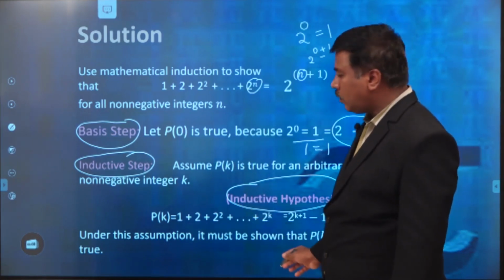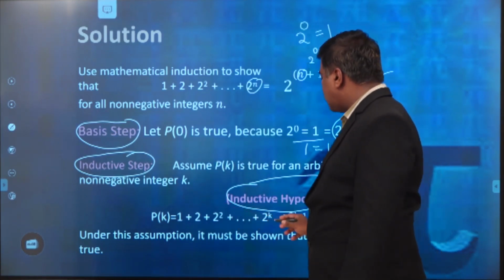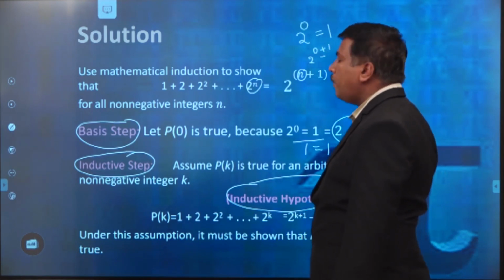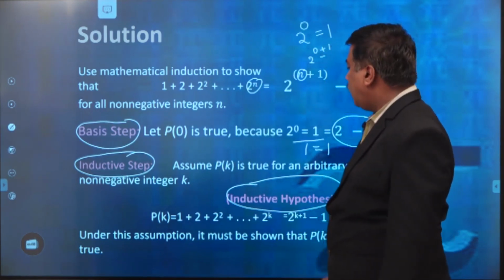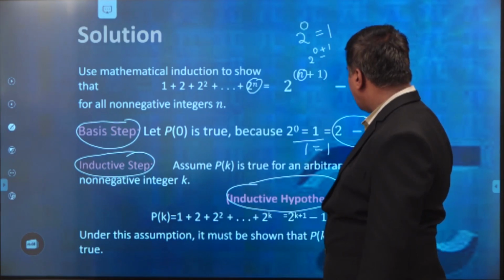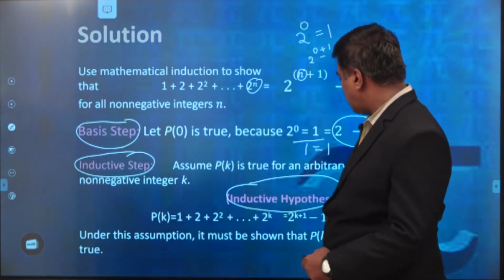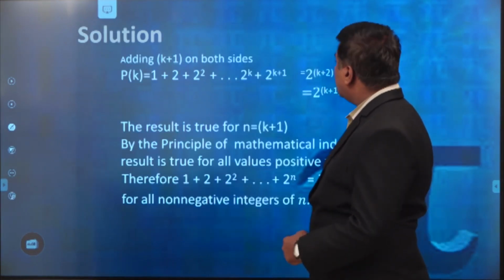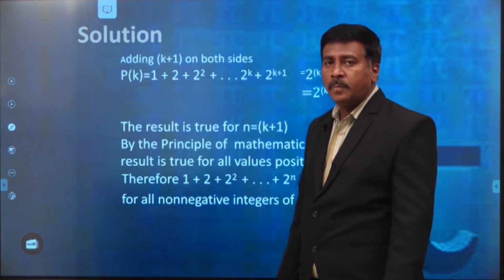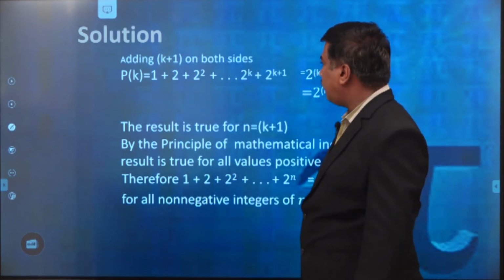Then 1 plus 2 plus 2 square plus so on plus 2 power k is equal to 2 power k plus 1 minus 1. Under this assumption, it must be shown that P of k plus 1 is true, that is, the statement is true for n equal to k plus 1.